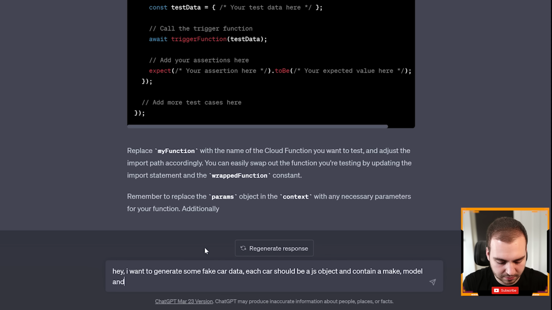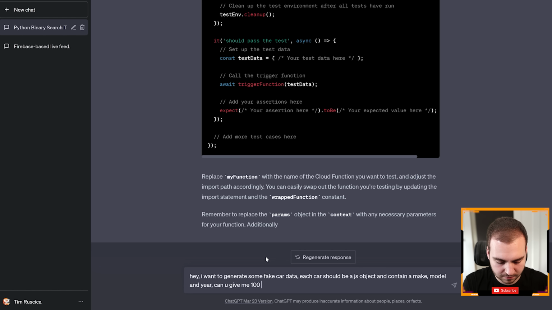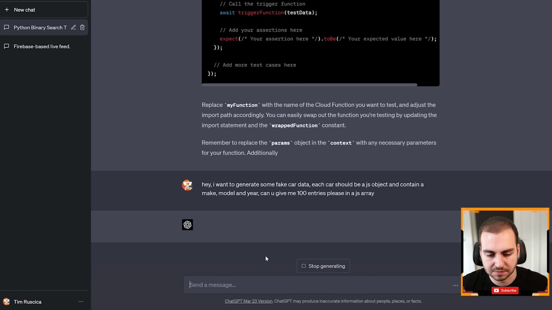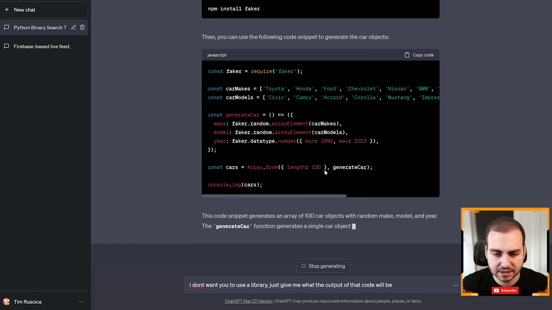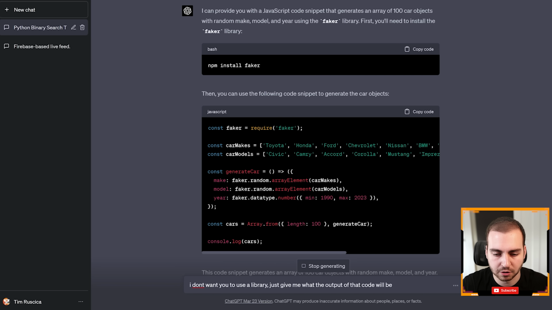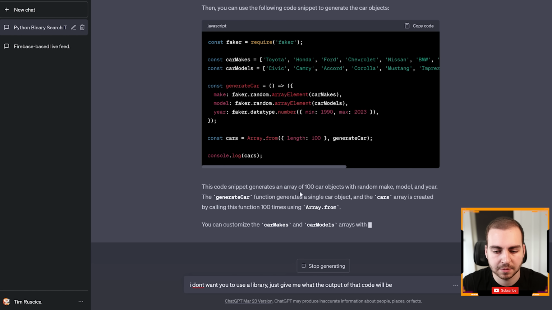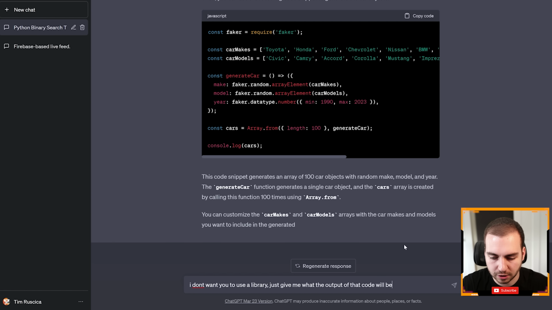If we can type this correctly. Can you give me 100 entries, please, in a JS array? Okay, let's see if it can do that for me. Okay, so you can see that it's giving me the generative code. So it's saying that I can use this faker library to generate the data for me. I don't want that, so I'm going to stop this.